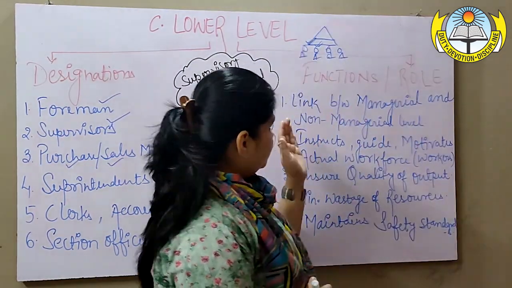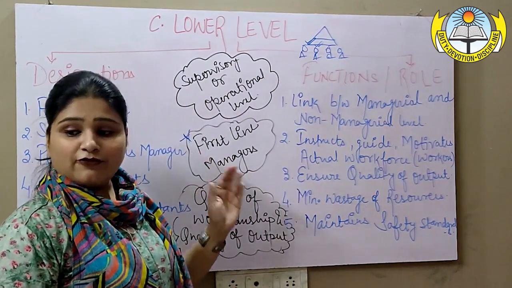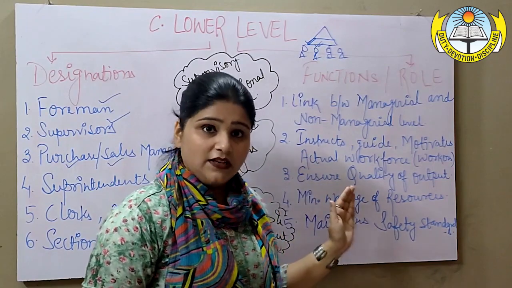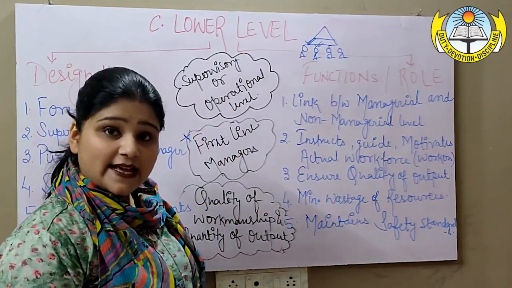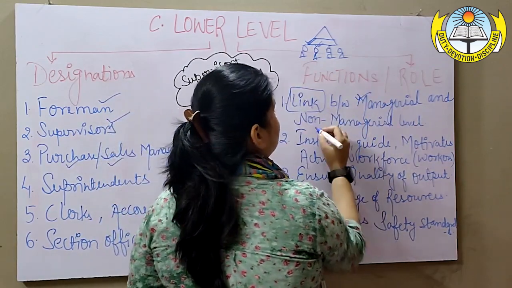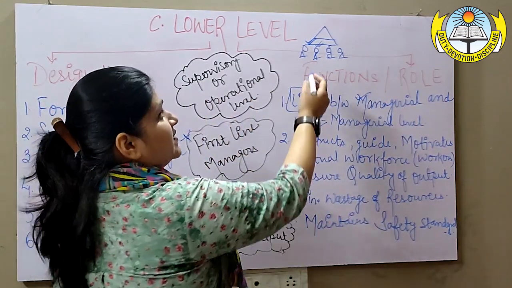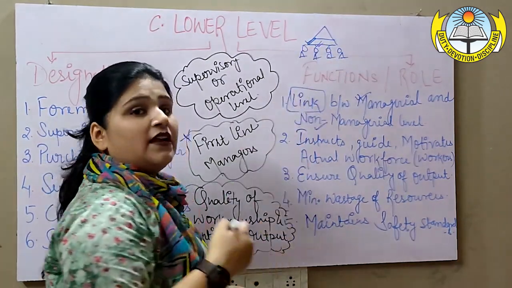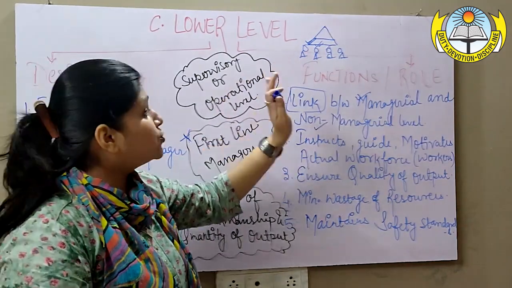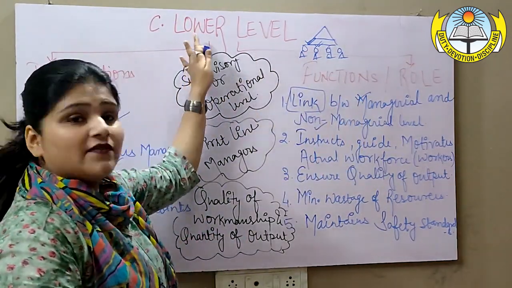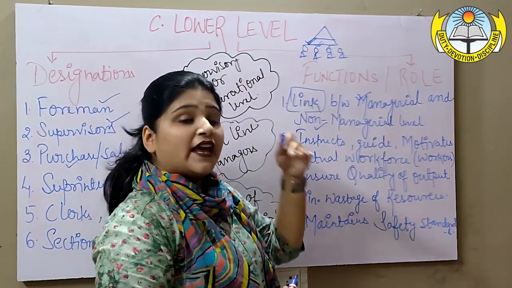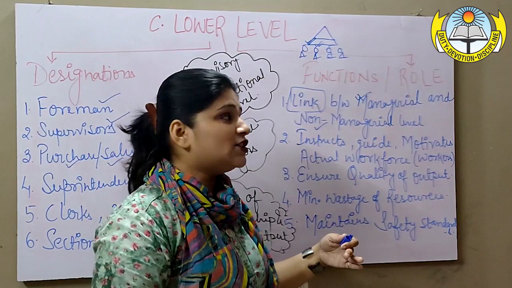Talking about the function or the role performed by the lower level. What are the major roles being performed by the lower level? The lower level is, yes, definitely a major link between the managerial level and the non-managerial level. As you can see in the diagram, these two levels are being linked because the top or the middle management has no connection with the actual workforce, whereas it is the lower level management who represents their grievances and is responsible for any kind of upward or downward communication.